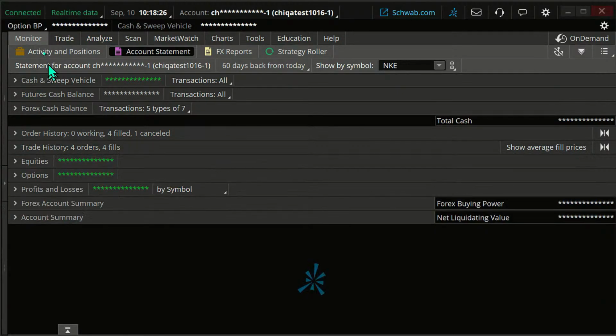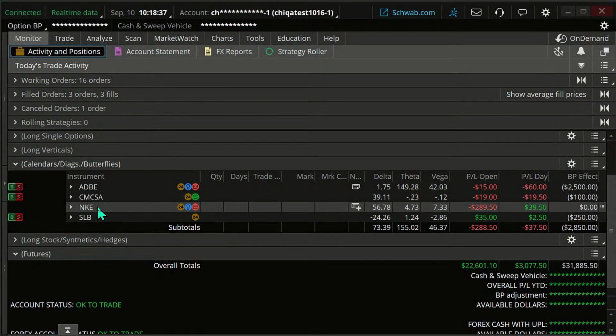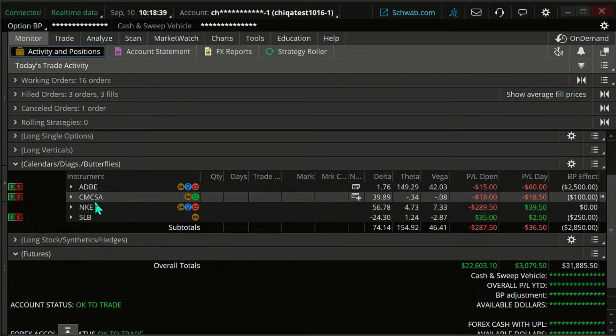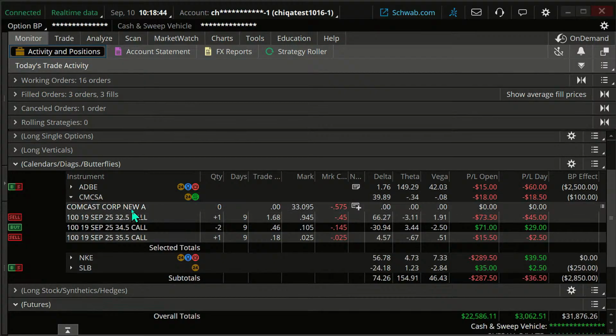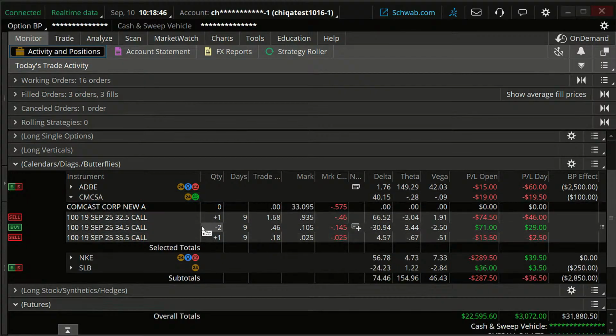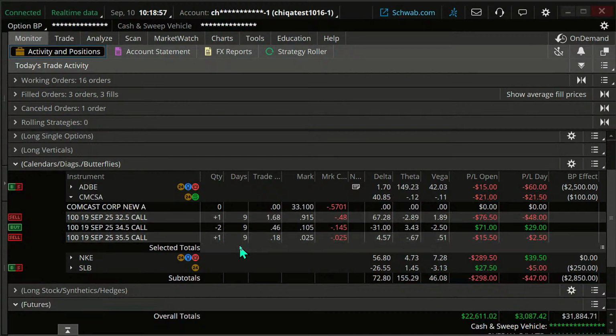Okay, hoping that is making sense, everybody. Let's look at another one. Okay, so that was Nike. That was a diagonal roll. Now, when we're talking about managing these trades, obviously there's a lot of different trades out there. One of the guidelines we often talk about in this webcast, it's not an absolute rule, there's pros and cons to everything, but one of the guidelines is when we start to get about a week till expiration, we look to close out some of these contracts.